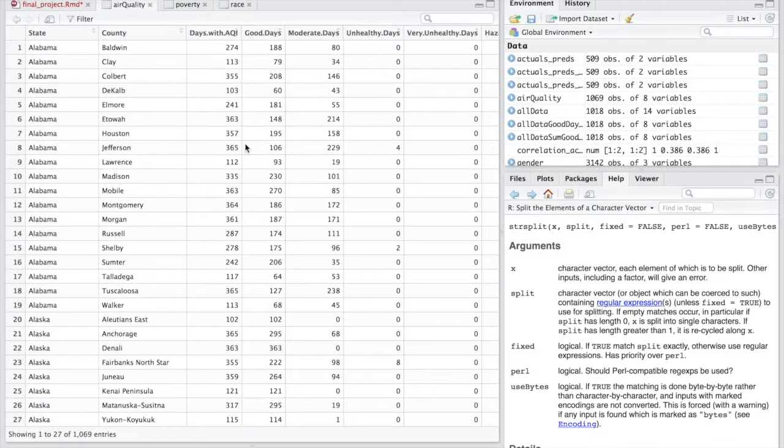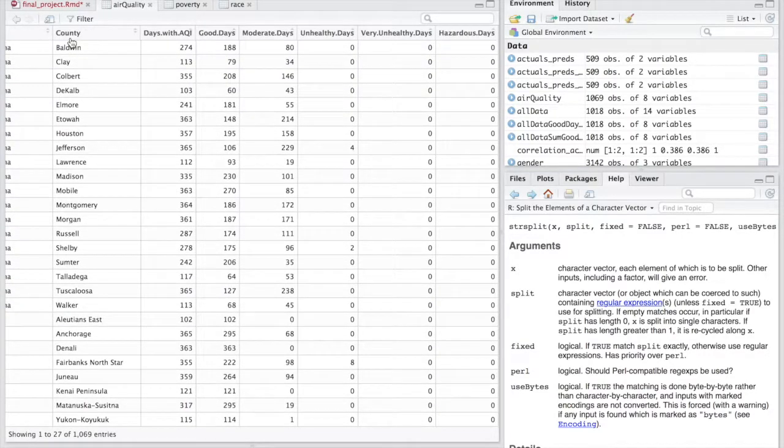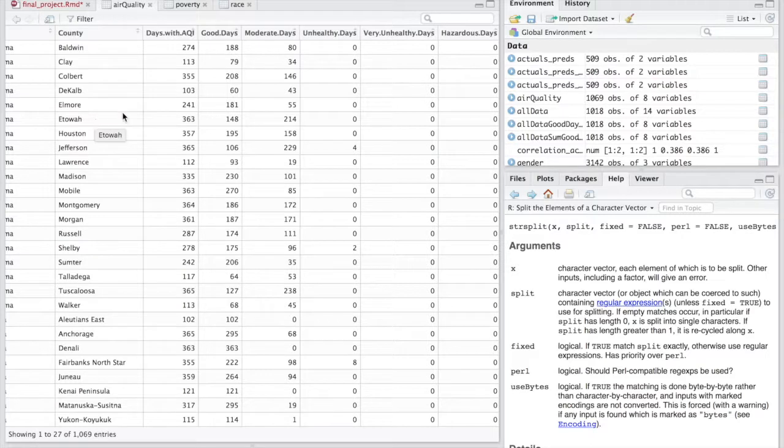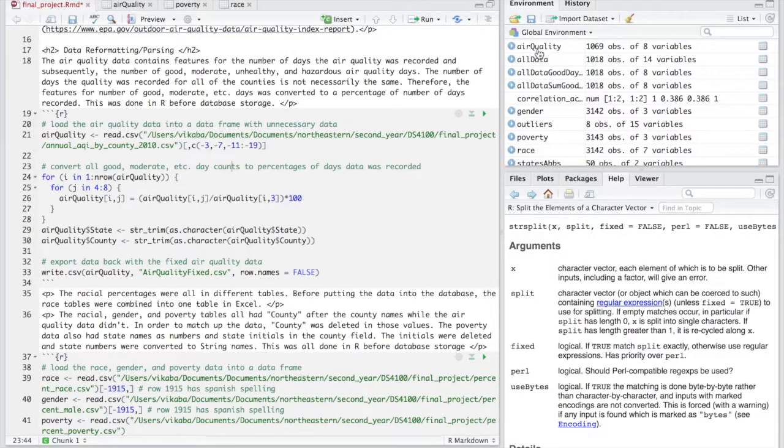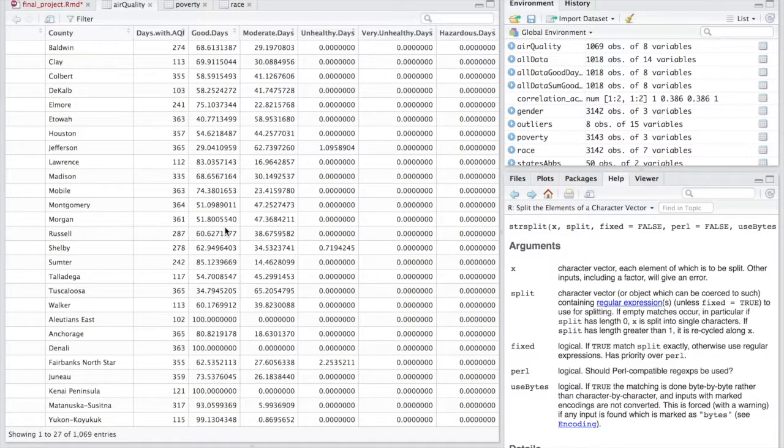Now for the air quality data, it had this column where it said how many days data was actually recorded and how many days out of those days were good days, moderate days, unhealthy, very unhealthy, and hazardous days. So to make it more uniform, I decided to make the good, moderate, unhealthy, very unhealthy, and hazardous days as a percentage of all of the days recorded. So I did that here. And now you can see that the good days, the moderate days, and all the other columns are as percentages of all of the days that data was collected for that location.